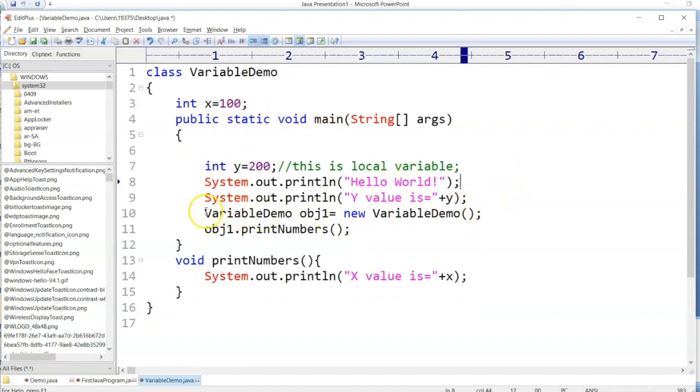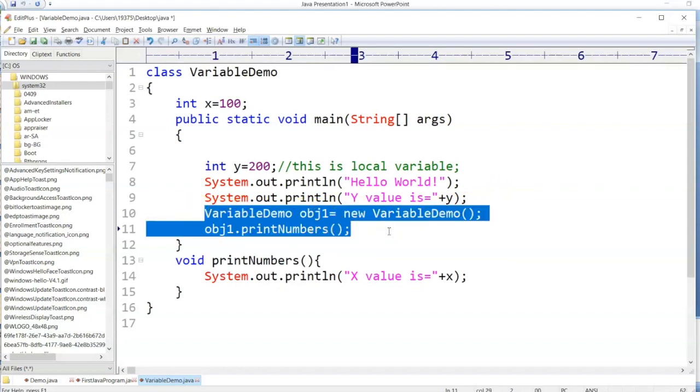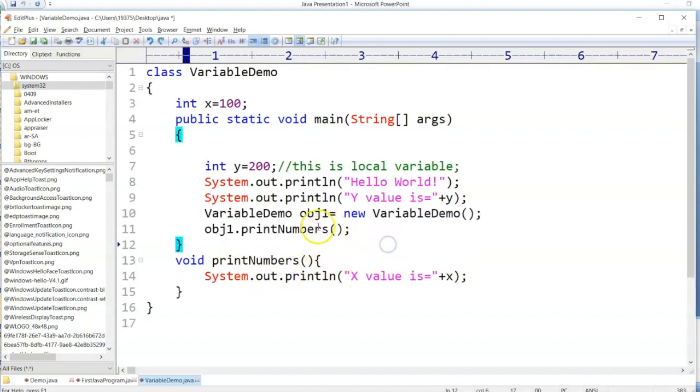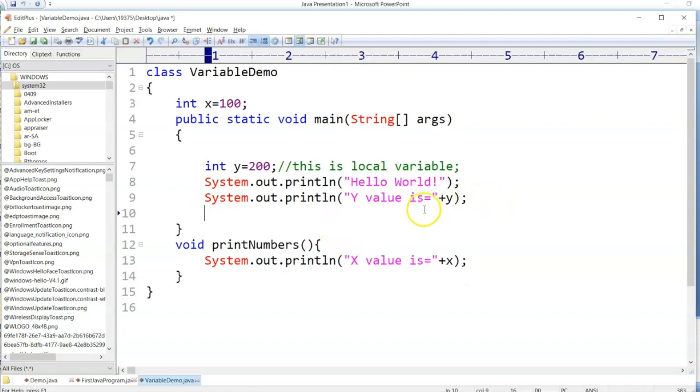So now I have an object, or let me take this object as well. All right, so when I'm trying to print that value, it is giving me an error, right? So without this, if I'm trying to call that local variable, I'm getting an error. So what we need to do is create an instance variable.